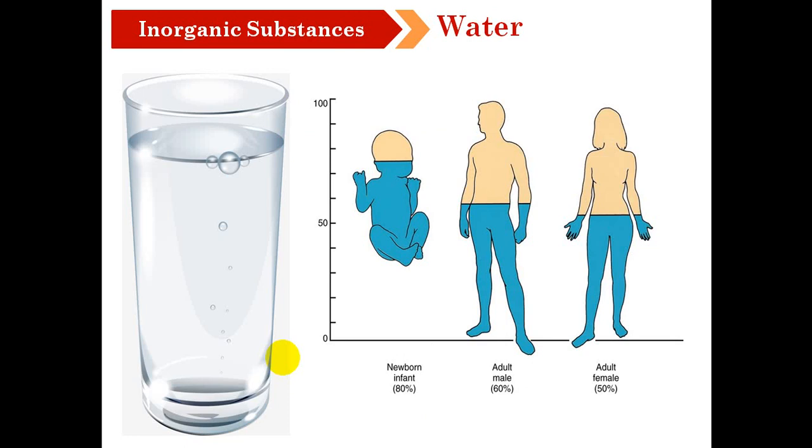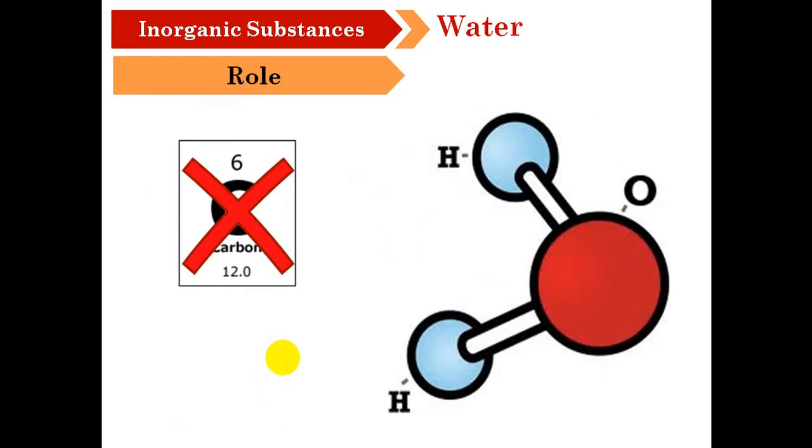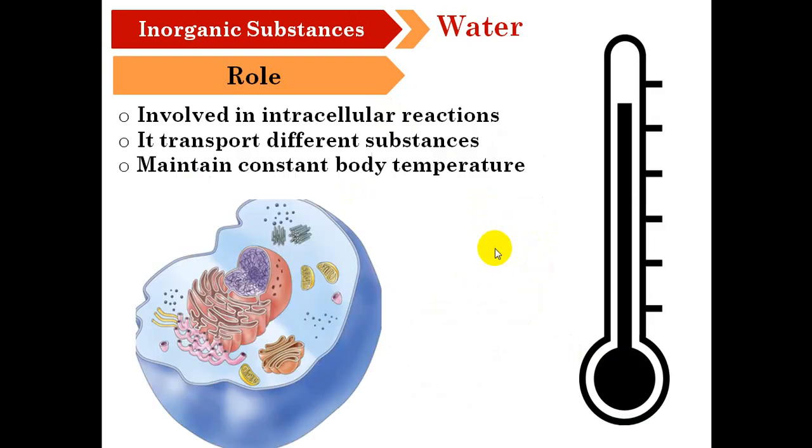In the newborn infant, 80% of his body is water. In adult male, 60% is water, and in adult female, 50%. Because the structure of water consists of 2 hydrogen atoms and 1 oxygen atom, and it doesn't contain carbon, thus it's called inorganic substance.